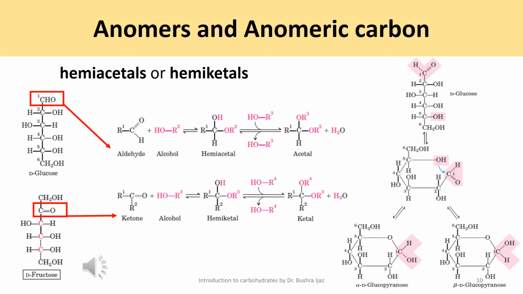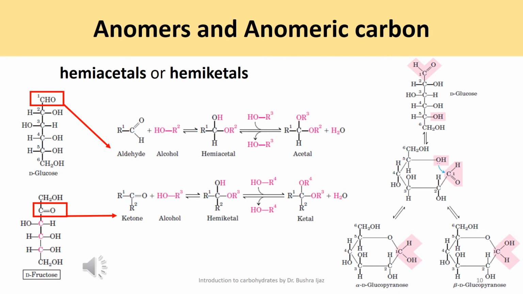Now, these six-membered ring compounds are called pyranoses because they resemble the six-membered ring called pyran, like shown here. The systematic names of the two forms of D-glucose are alpha-D-glucopyranose and beta-D-glucopyranose.